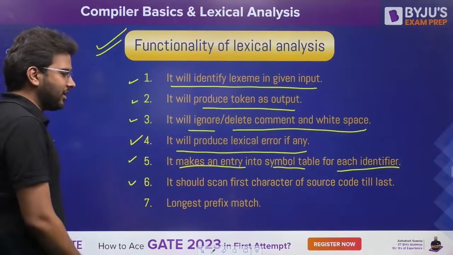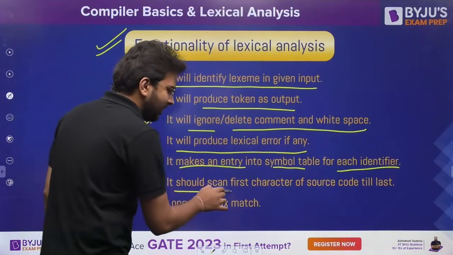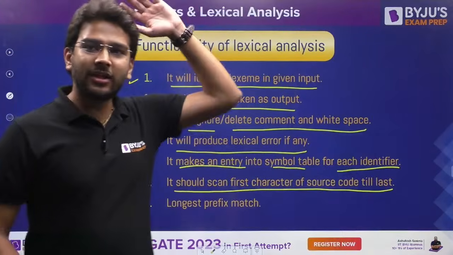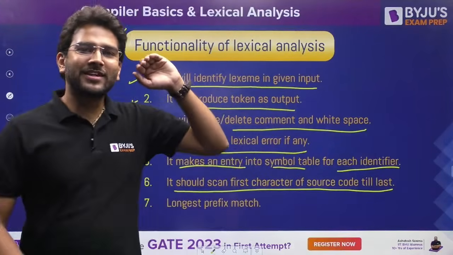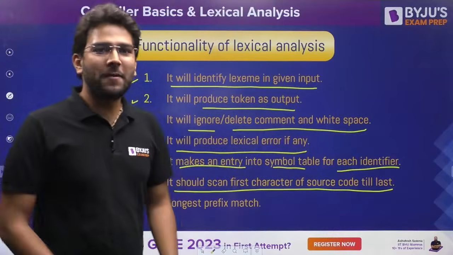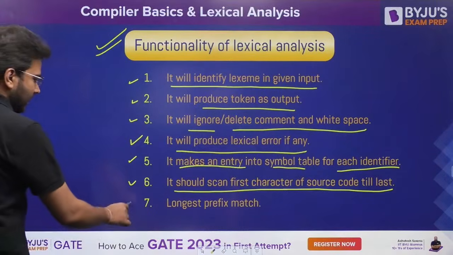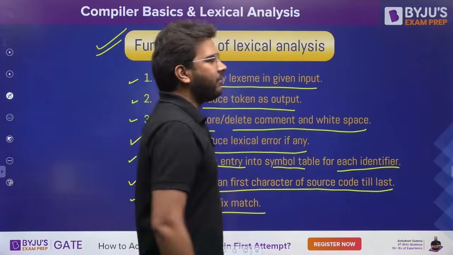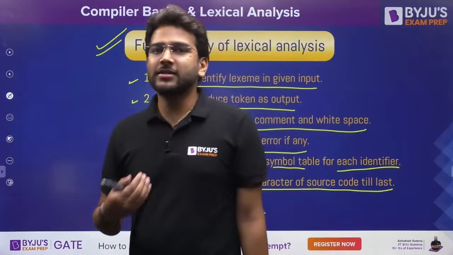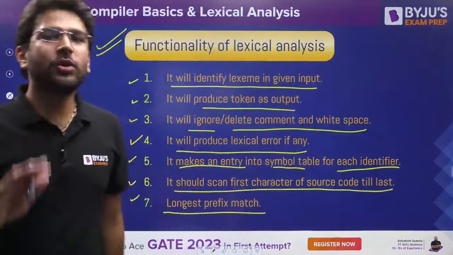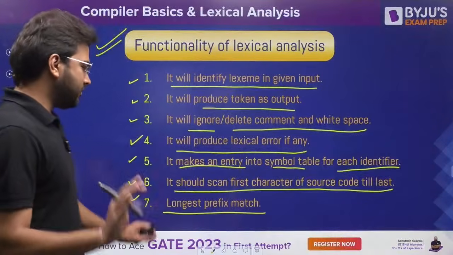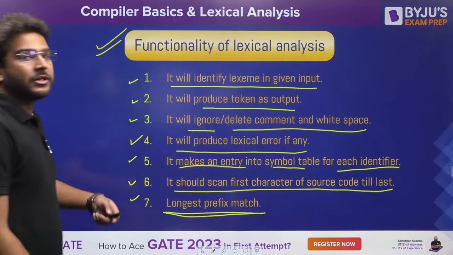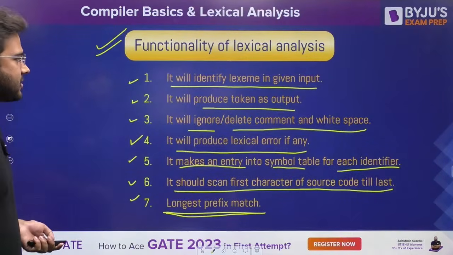Then sixth functionality is it should scan from the first character of the source code till the last. That means it is going to scan the entire source program. The last functionality is very important, that is longest prefix match, and we also call it the maximal munch rule. I will explain this concept, just wait for a little time. So longest prefix match is also one of the functionalities of the lexical analysis phase.